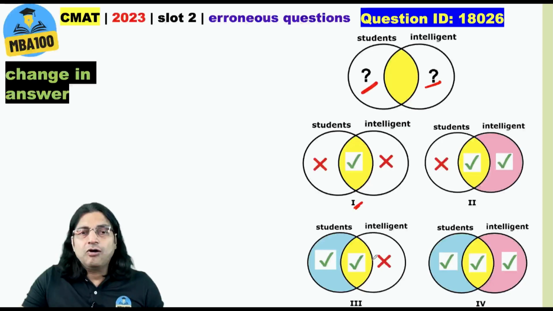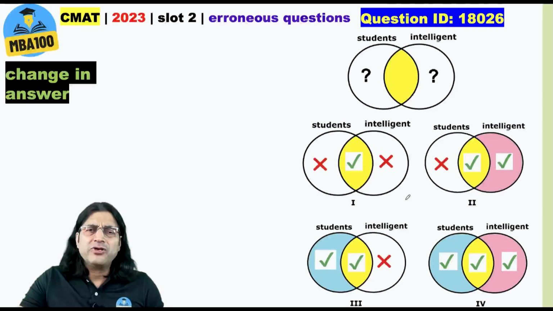What does this mean? All intelligent are students. What does it mean? It means case 4. Some students are intelligent, some students are not intelligent, right? And some intelligent are students, some intelligent are not students. All right? So, how can we conclude that either this or this just from this? It can be this or this as well. All right. So, there are 4 possibilities. So, when we say that some students are intelligent, from there we cannot conclude that some students are not intelligent. That is just a possibility.